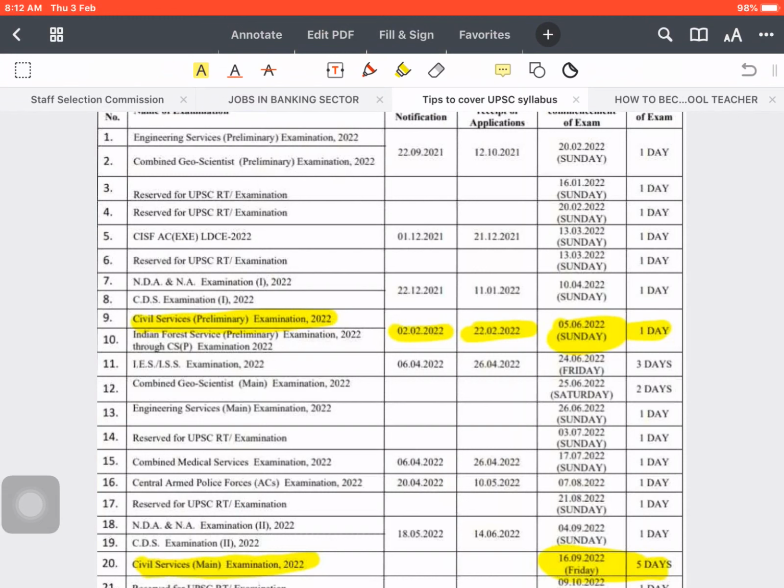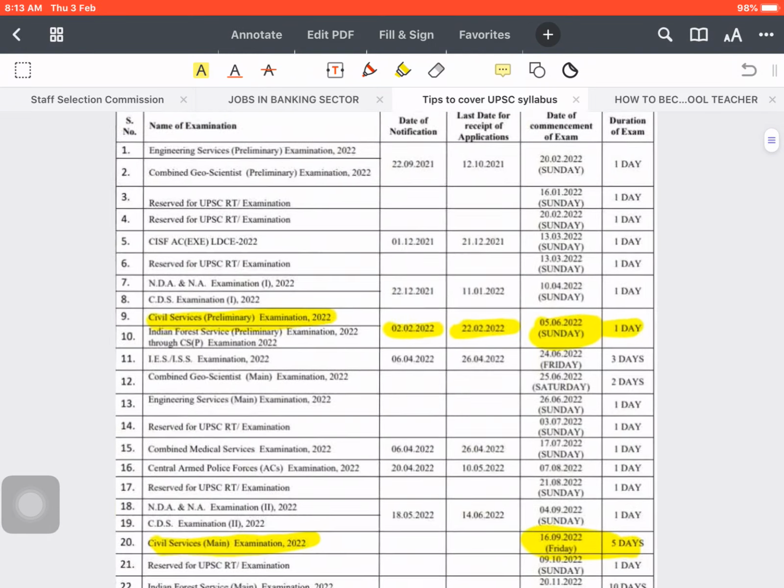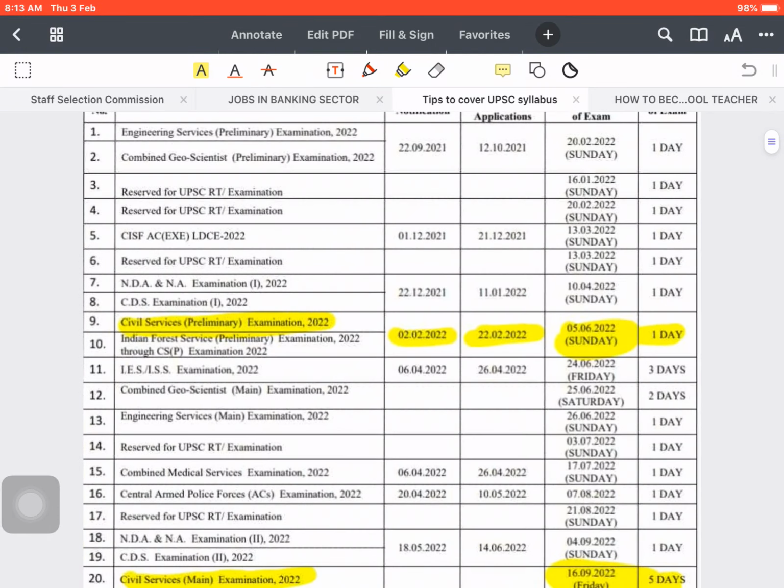So today I'm going to discuss the UPSC syllabus. My whole class will depend upon some tips I will be giving you on how you can sort out your syllabus, or what can be the smart way to cater to the syllabus. So stay tuned. It will be a small video.